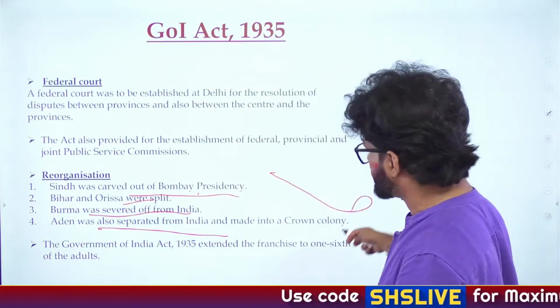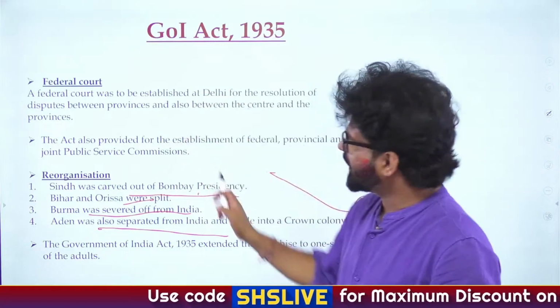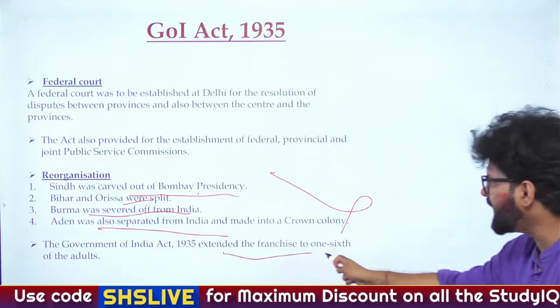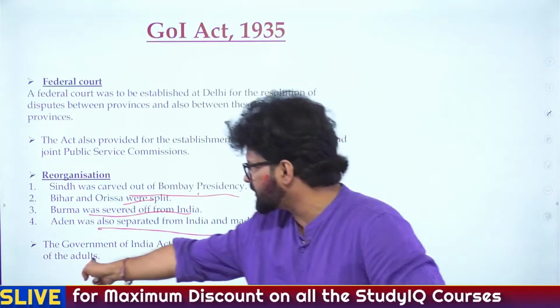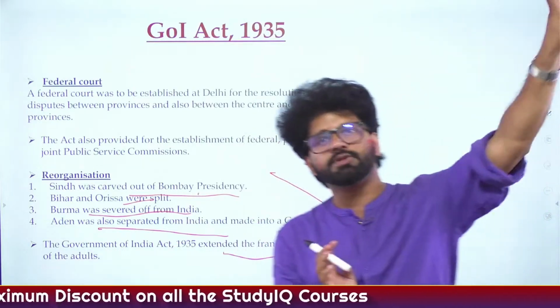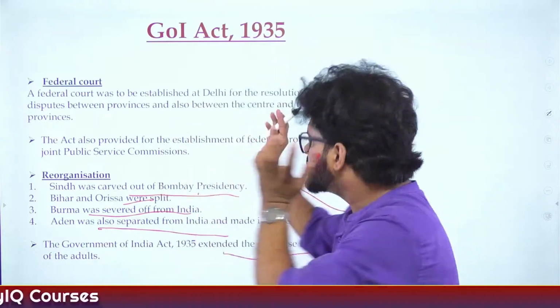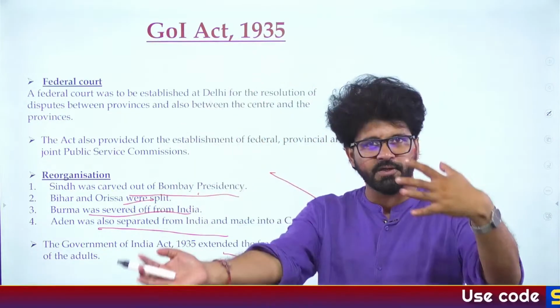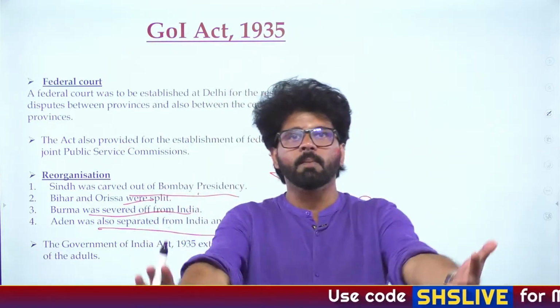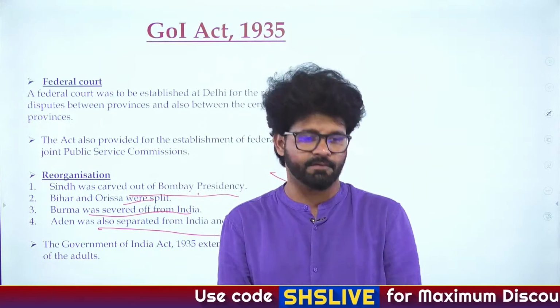This is the reorganization part which is happening, and the other stuff is written here. The government of India extended the franchise to 1/6 of the adults. This we have discussed. Do remember the most important points which we have discussed. These are additional points. The more you remember, the merrier. The best way to remember them is to solve more questions. We'll solve PYQs. You will solve mocks, and that's how you will revise stuff.